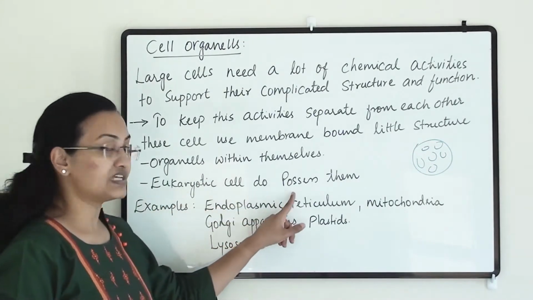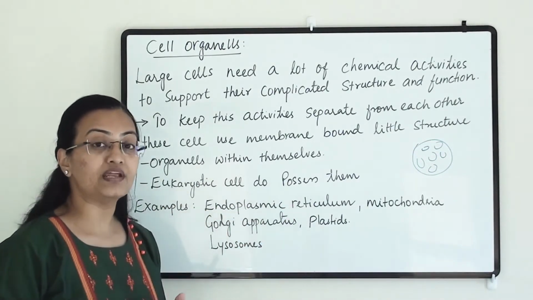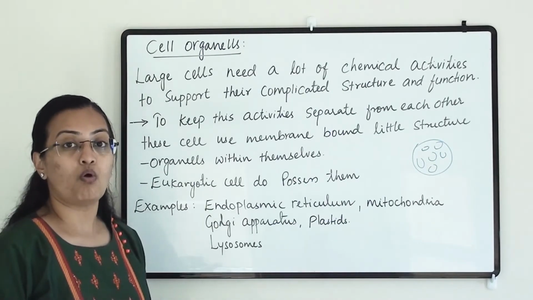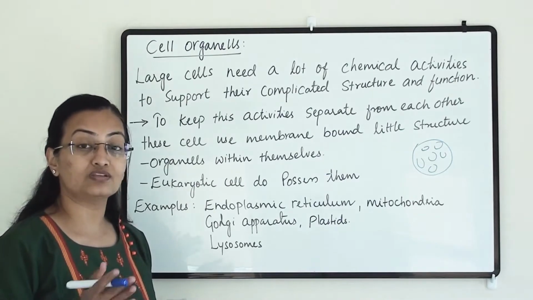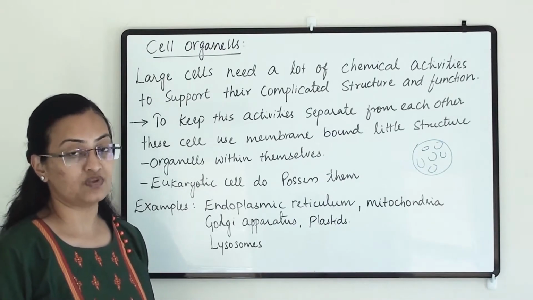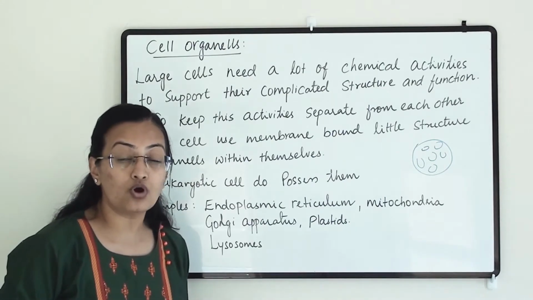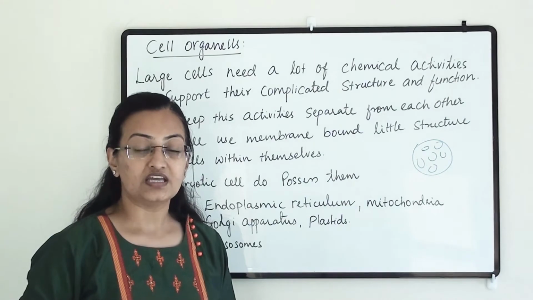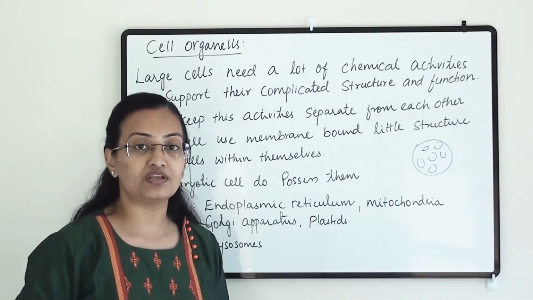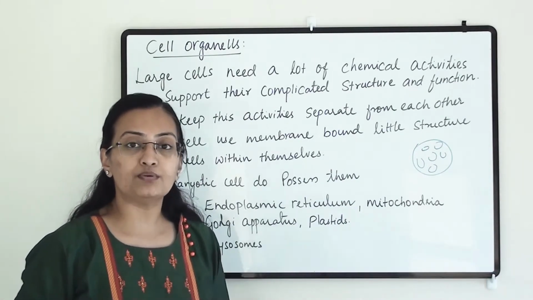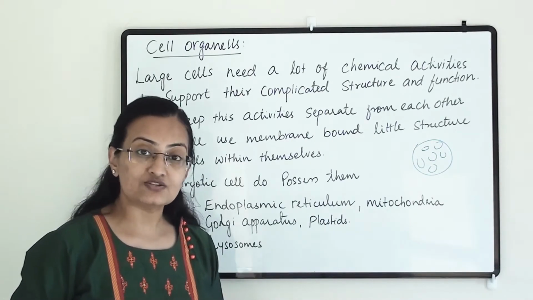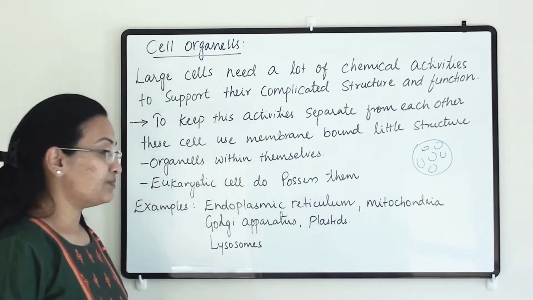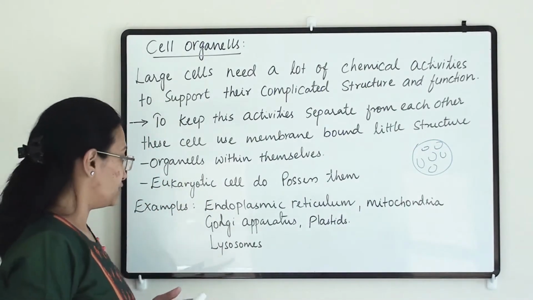Eukaryotic cells do possess them. So these membrane bound organelles are only present in eukaryotic cells, the well advanced cells of multicellular organisms. Prokaryotic cells do not have membrane bound organelles; they have nucleoids. They do not have a nuclear membrane region either. Their very primitive, less organized cytoplasm performs all the activities for the cell. So that is the basic difference between prokaryotic and eukaryotic cells.